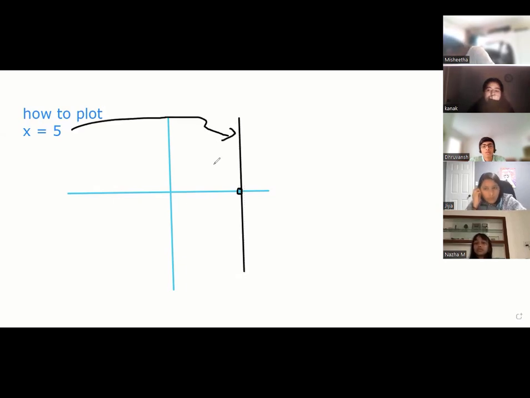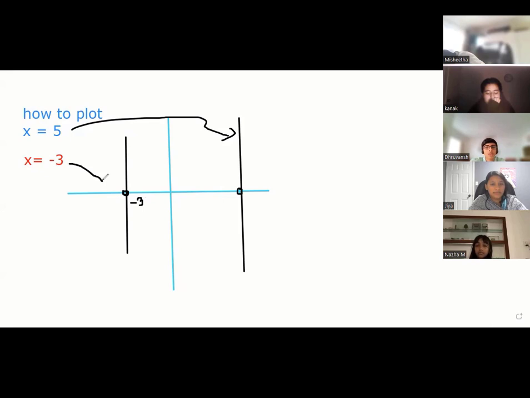Cool? Jia, I have to plot x equal to -3. How will the line look? It would be a straight line on the negative side. Correct, everybody? Because x equal to -3 means x is always -3. Doesn't matter what y is, always.